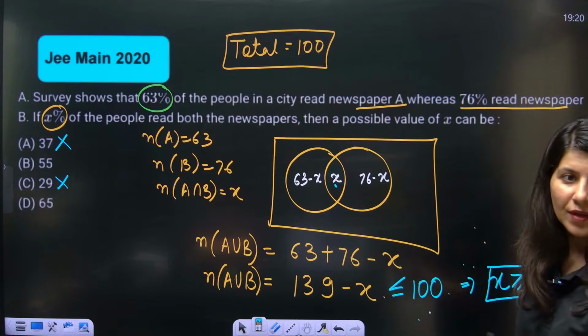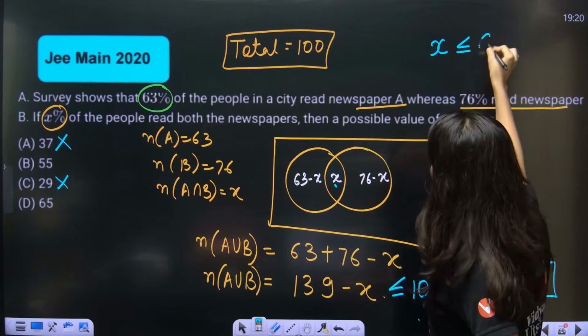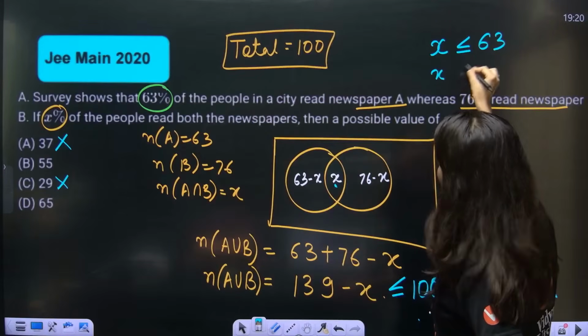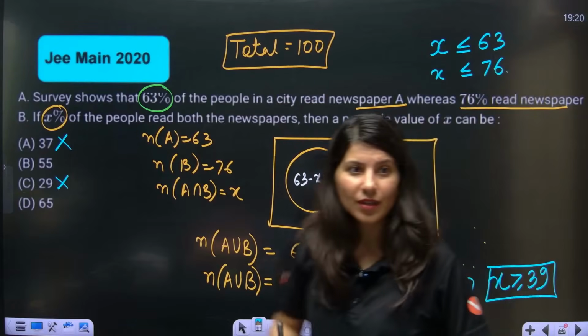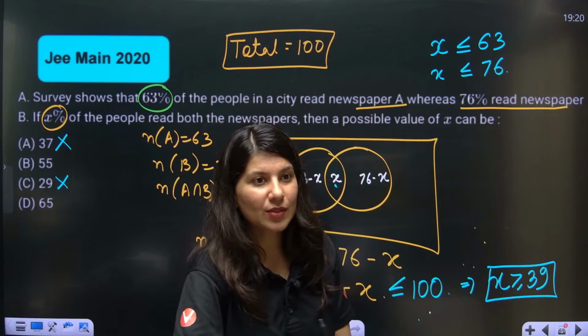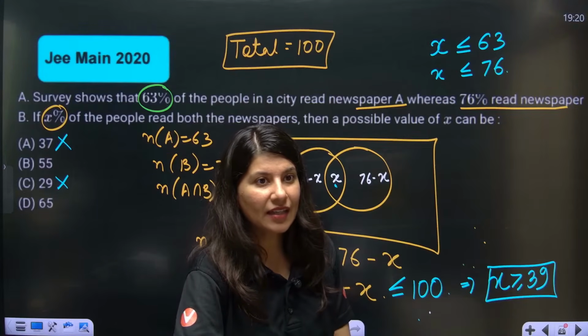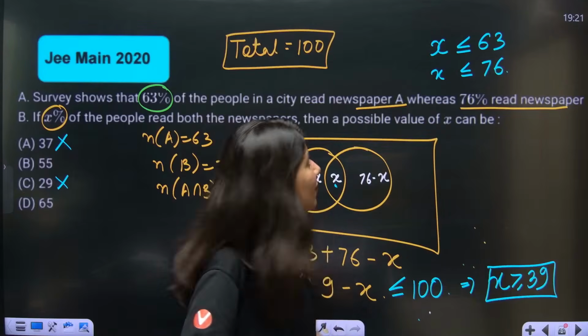So now X should be less than or equal to 63 and X should be less than or equal to 76 also. Yes or no? How many of you agree? Why?